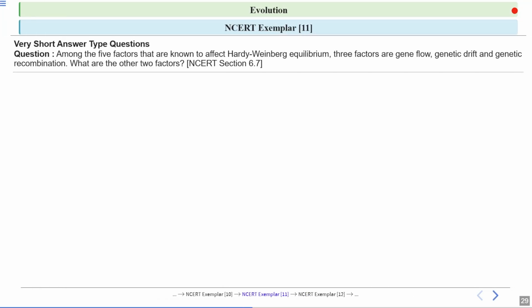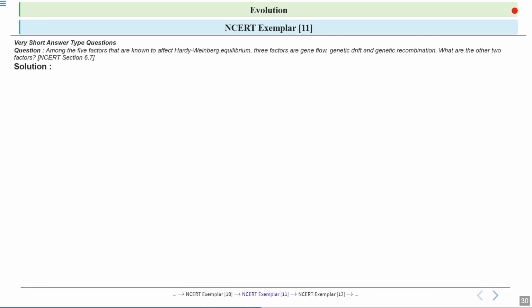Next question, among the 5 factors that are known to affect Hardy-Weinberg equilibrium, 3 factors are gene flow, genetic drift, and genetic recombination. What are the other 2 factors? Okay, so let's have a look at the answer. See, the 2 factors that affect Hardy-Weinberg equilibrium are mutations and natural selection.